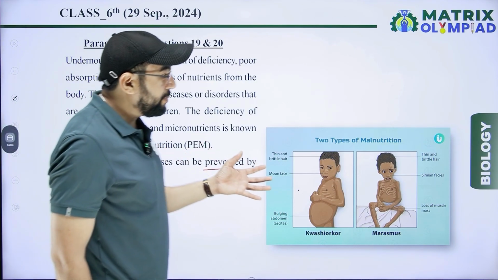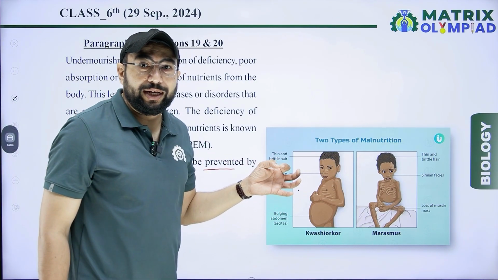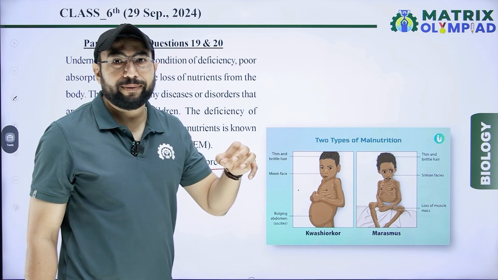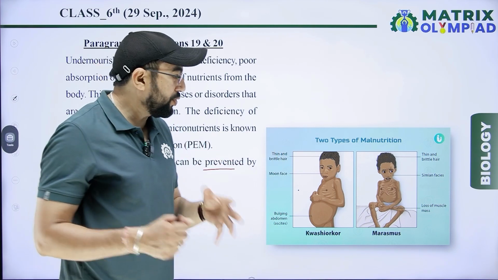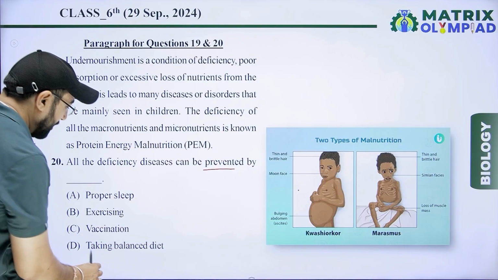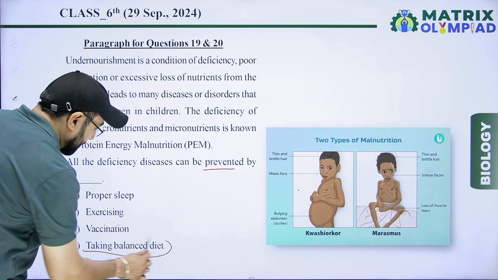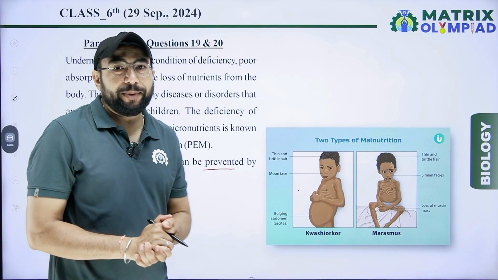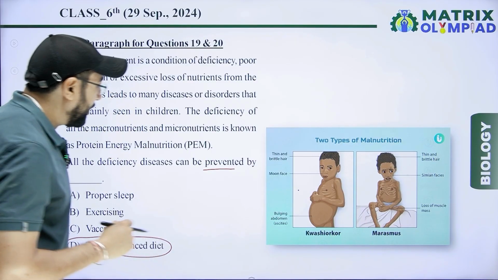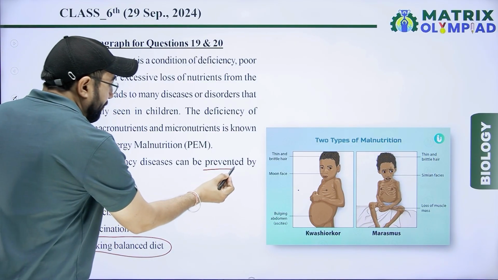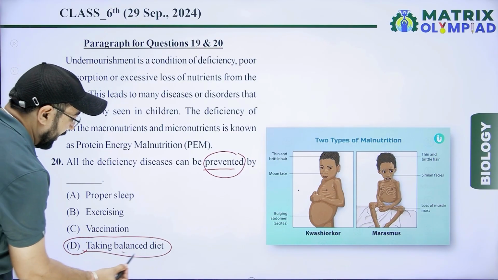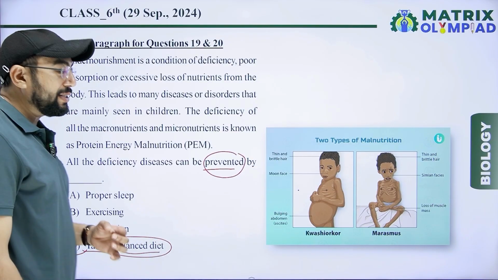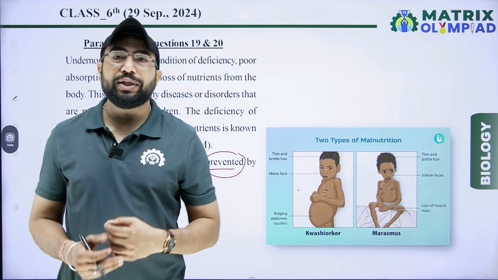This is caused by deficiency of food, deficiency of mineral, deficiency of nutrient. So our right answer for this is taking balanced diet. A balanced diet helps in improvement of the body system. So deficiency is prevented by taking balanced diet, because a balanced diet contains all nutrients.